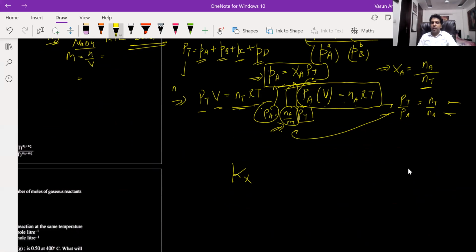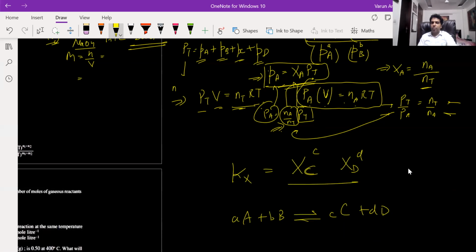What is the reaction? aA plus bB is in equilibrium with cC and dD. So Kx will be given as mole fraction of C raised to power stoichiometric coefficient c and mole fraction of D raised to power stoichiometric coefficient d, upon mole fraction of A raised to power a and mole fraction of B raised to power b. Now you know what is mole fraction? So these are the three types of equilibrium constant.